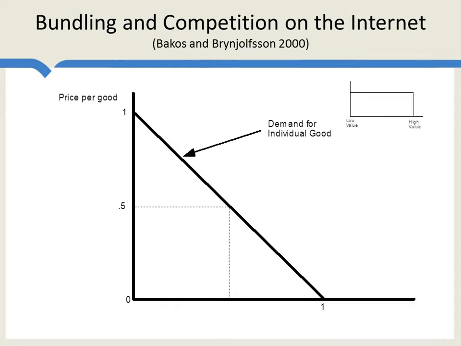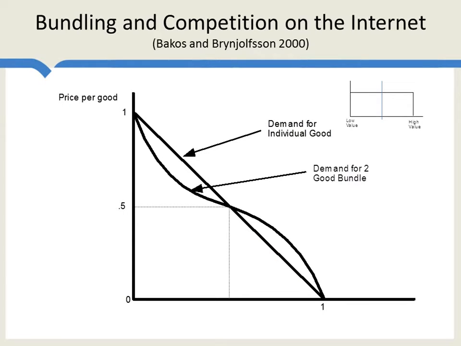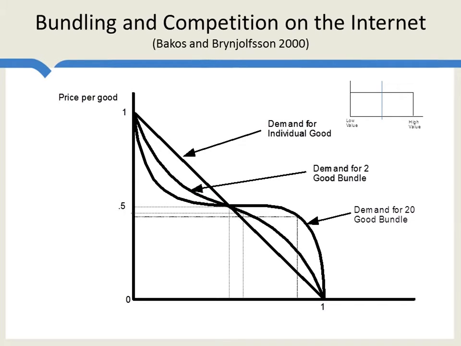you add more and more goods to the bundle, what you get is a demand for the bundle which is closer to the mean. In terms of a demand curve, this setup means that the demand curve is linear, like this, for an individual good. But if you have a two-good bundle, it increases the quantity demanded to the mean. Let's in fact take a look at a 20-good bundle.